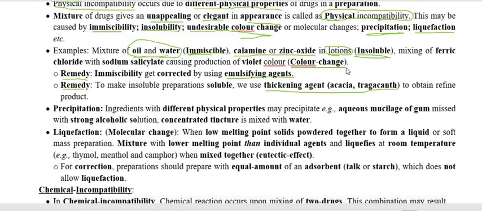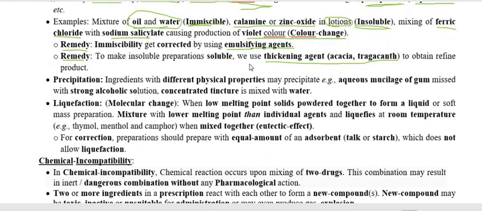Change in color means when we are going to keep two chemicals or substances or drugs together, after mixing them, as a result the mixture becomes some different type of color or forms a color. This is called change in color of the mixture. The example is when we are mixing ferric chloride with sodium salicylate, the color of the mixture of these two compounds becomes violet. So there is a change in color.